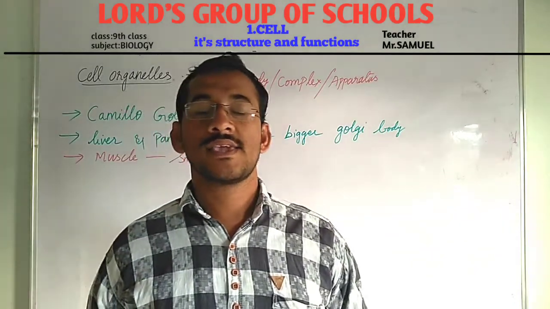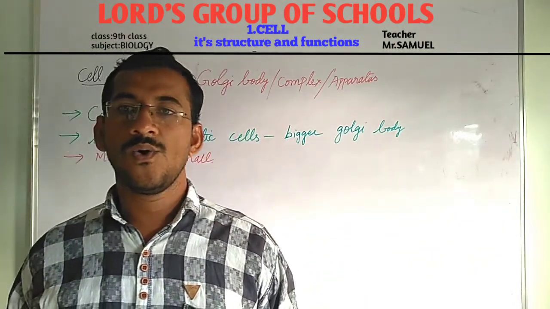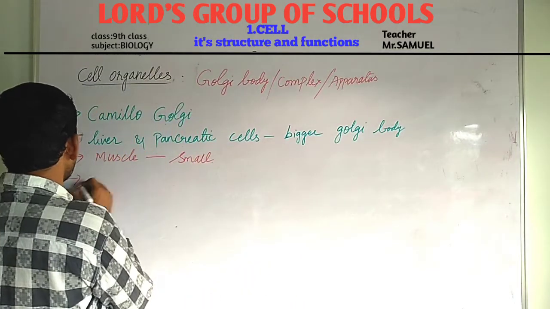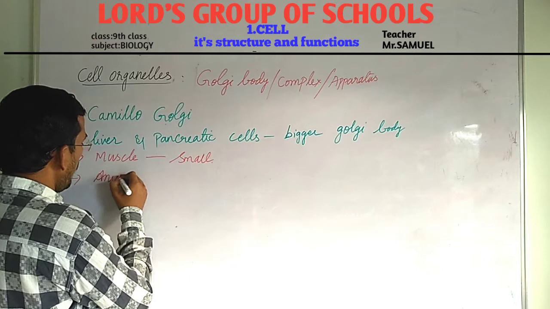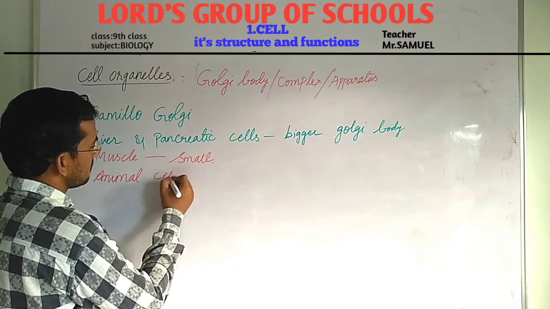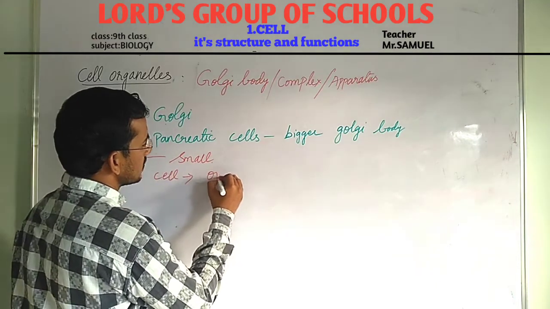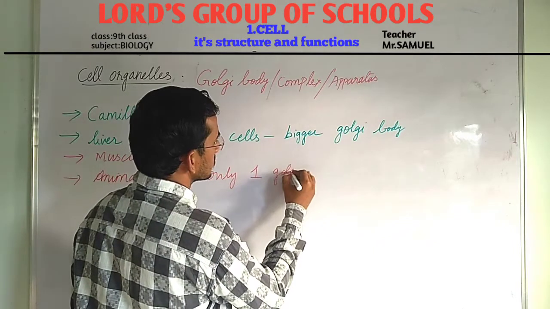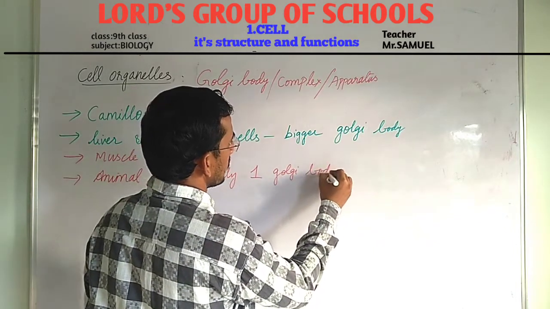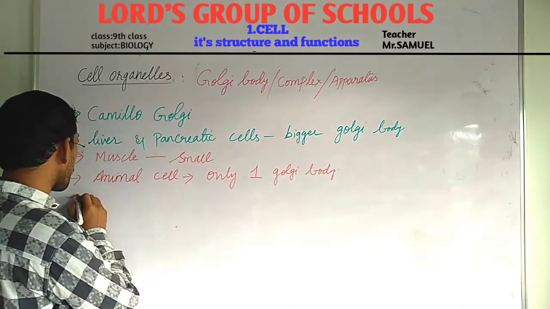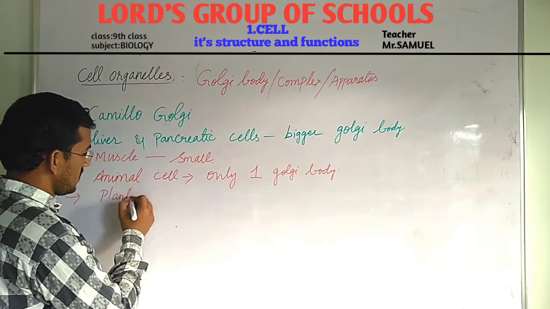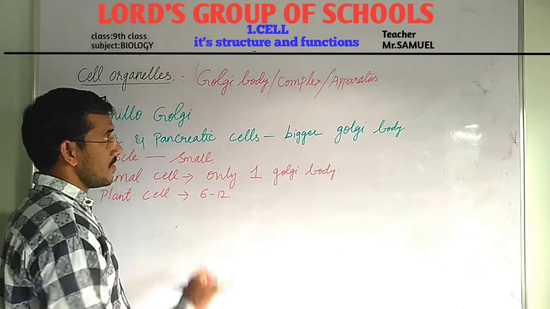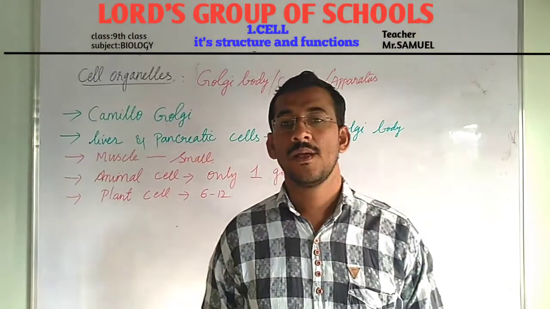And in case of animal cell, only one Golgi body is present. But whereas in plant cell, 6 to 12 Golgi bodies are present.